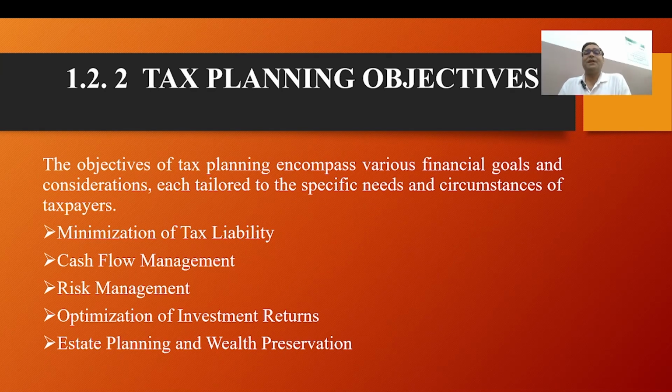This discusses the tax planning objectives. It is very helpful for tax planning management. In the next chapter, I will discuss diversion of income and application of income. Here, I will discuss the meaning of income, and how it is diverted and how it is applied. Thank you very much.